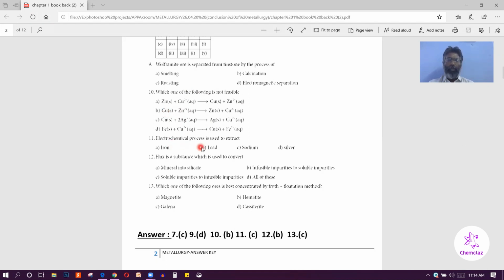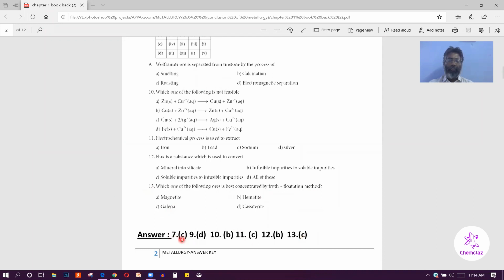So the electrochemical process is used to extract sodium, C option. Then: flux is a substance which is used to convert infusible impurities to soluble impurities. So B option. And then the 13th one: which one of the following ores is best concentrated by the flotation method? So galena. Galena is a sulfide ore, and only sulfide ore can be concentrated by the flotation method. So question number 13, C option.